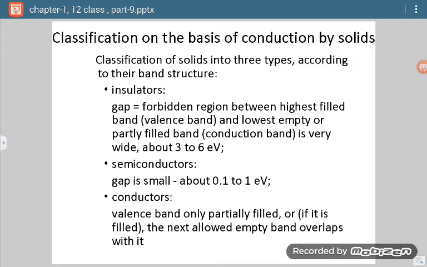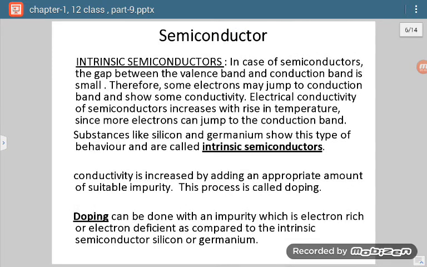It may have energy from 3 to 6 electron volts. In case of semiconductors, gap is small. It may vary from 0.1 to 1 electron volt. And in case of conductors, valence band is only partially filled, or they lie one after the other. So this is on the basis of that diagram.